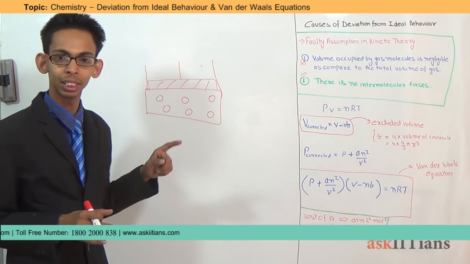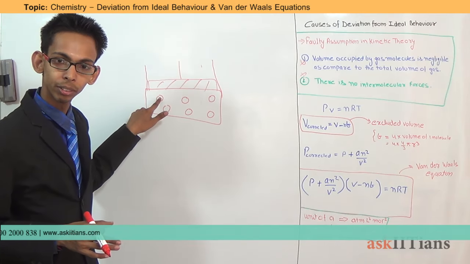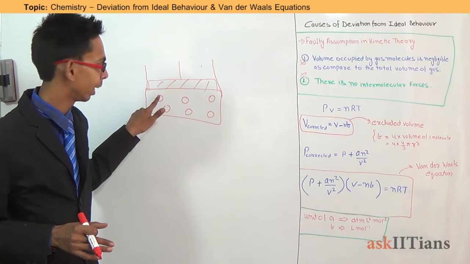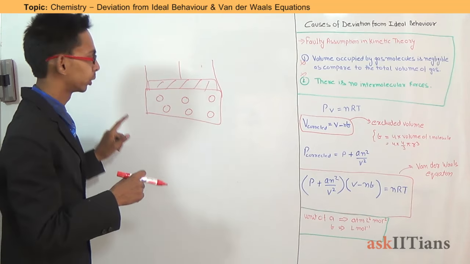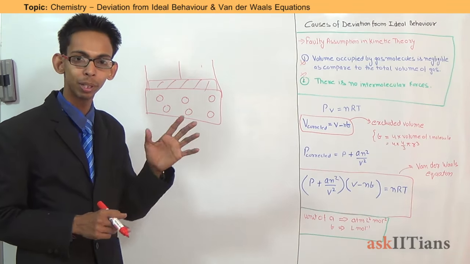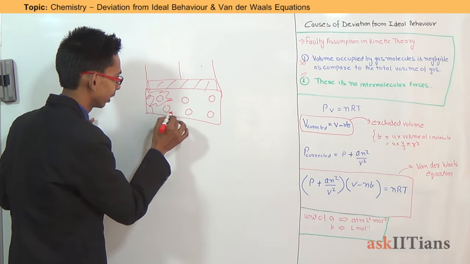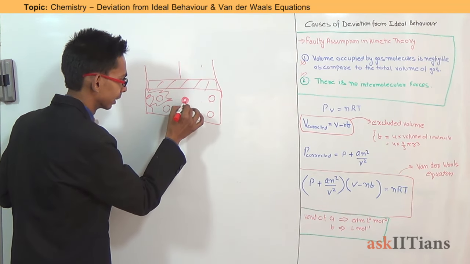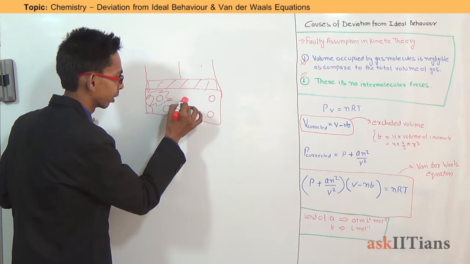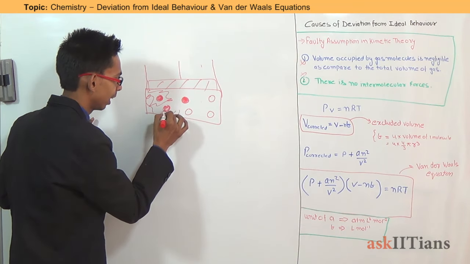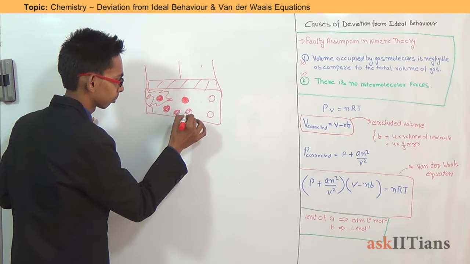But at high pressure conditions, when the volume occupied by a particular molecule is not negligible anymore, the actual volume available for the movement of molecules gets decreased. Now it can move in only this area and not in these spaces. Why? Because these are already occupied by molecules which are rigid and elastic.